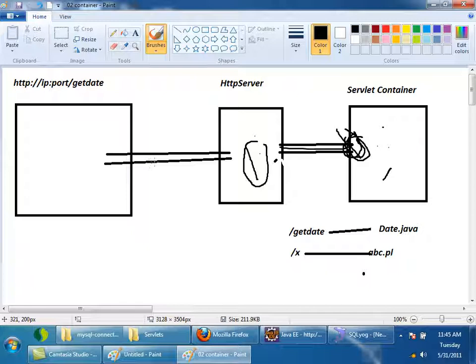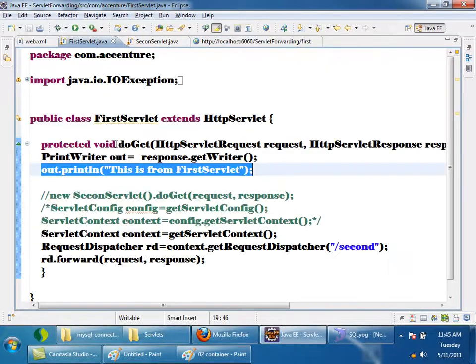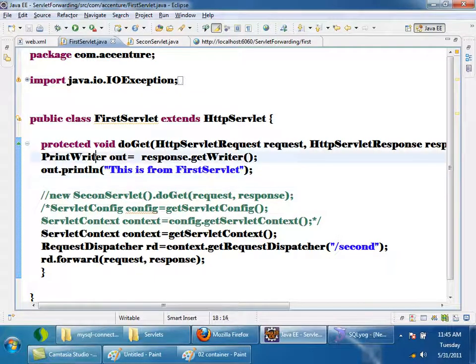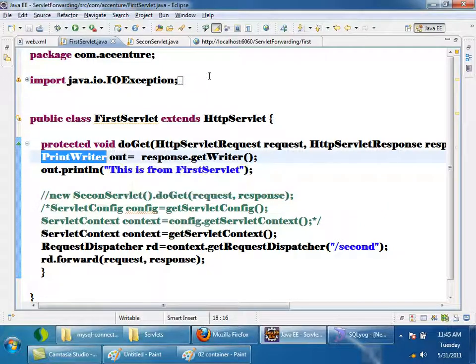Now the reason is, tell me, is a print writer internally using buffering or not? Yes, it is internally using buffering. Whenever I say println, it will not immediately write. It will keep whatever I have written inside the buffer. Once the buffer is full, it will write. So here I have written "this is from first servlet", and still it is in the buffer. While it is still in the buffer, I am trying to forward.